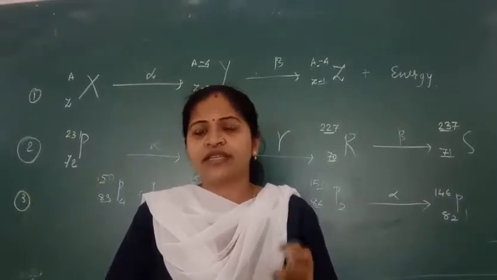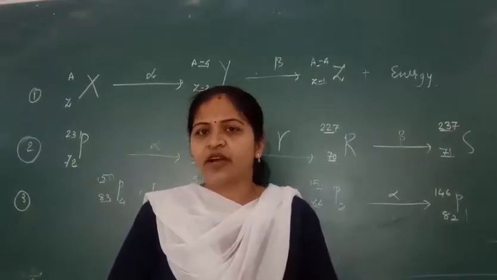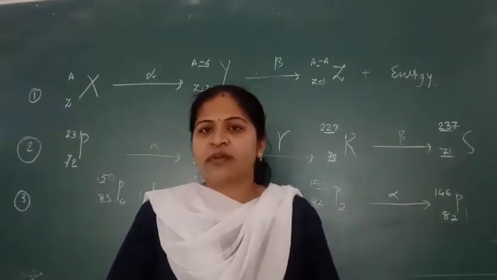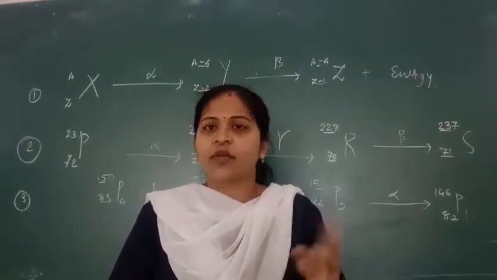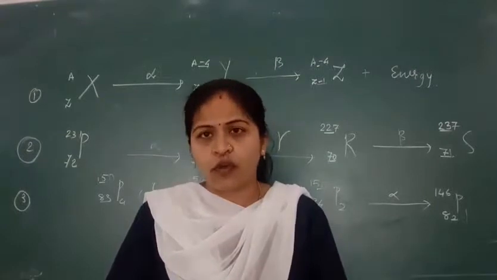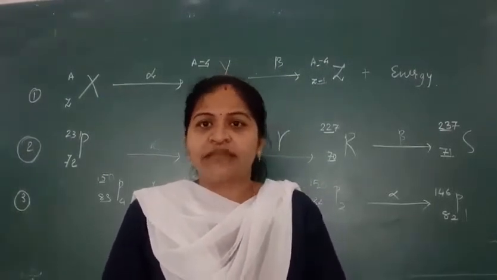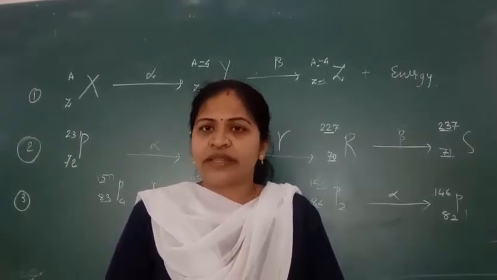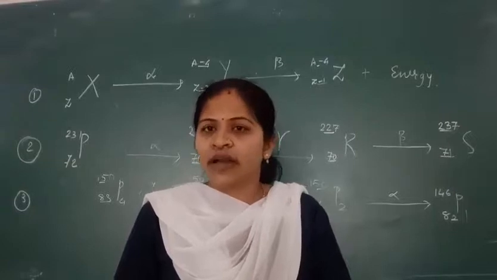The only thing is, you have to remember what changes take place when an alpha particle comes out from the parent nucleus: the atomic number decreases by 2 and the atomic mass decreases by 4. The beta particle is a fast moving electron which comes from inside the nucleus. When it comes out, one neutron gets converted into a proton.